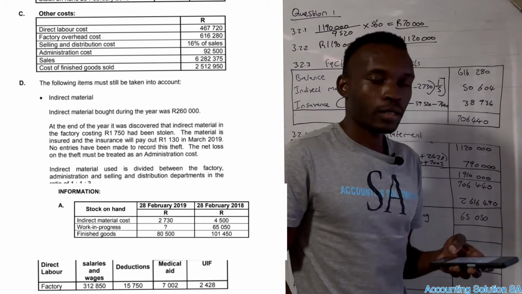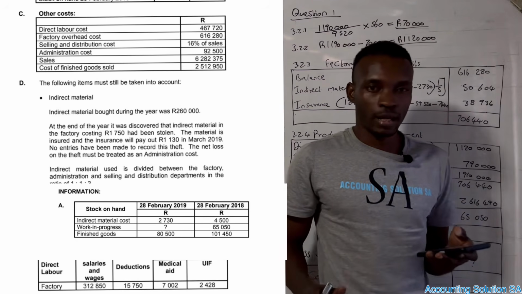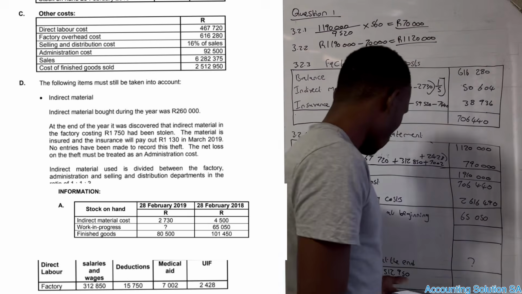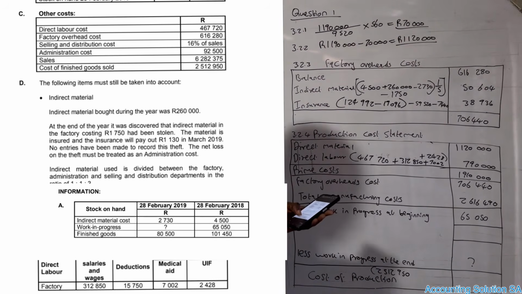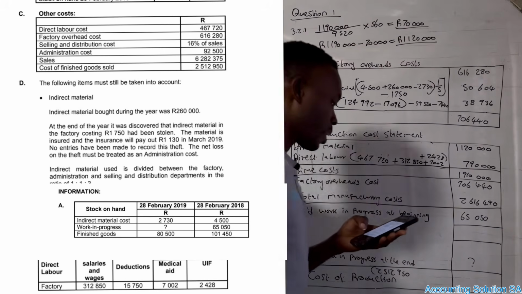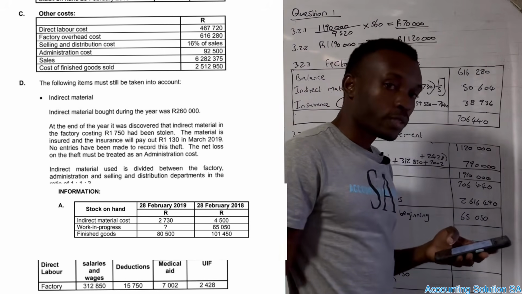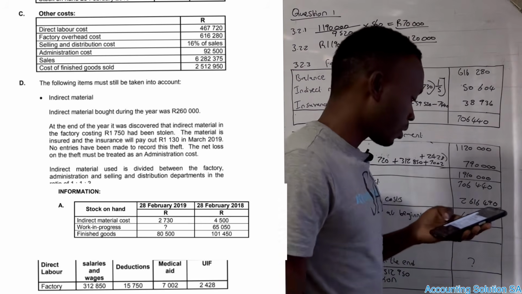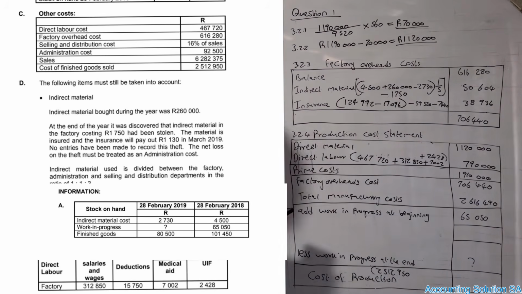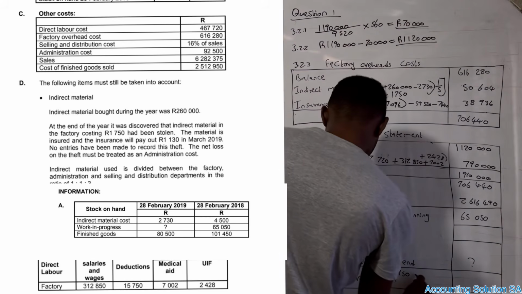Okay, and after that we have to take the finished goods amount, the closing we add it back, the opening we subtract it. It's more like we are doing a reversal, so that we can get this cost of finished goods. Okay, because this one that we take from number C is a cost of sales. So we're not looking for cost of sales, we are looking for cost of finished goods before what? Before adjustment of opening and closing. Okay, let's do a reversal.